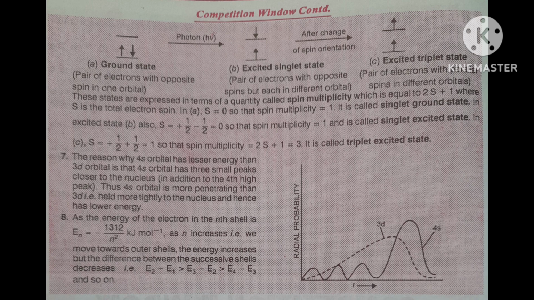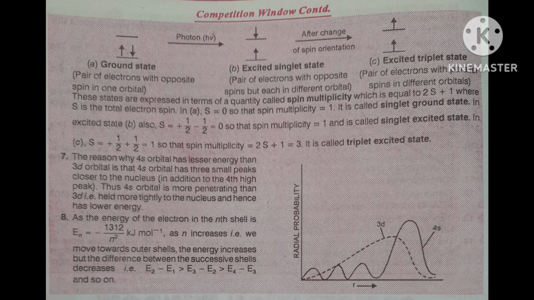2s plus 1. Here also s is equal to 0 because plus half minus half. Like in the first case, both were opposite, so it became 0. Here also a similar case: plus half minus half is equal to 0. Then here spin multiplicity is equal to 1, and it is called singlet excited state. This is the second case.